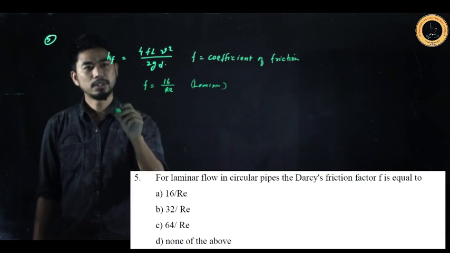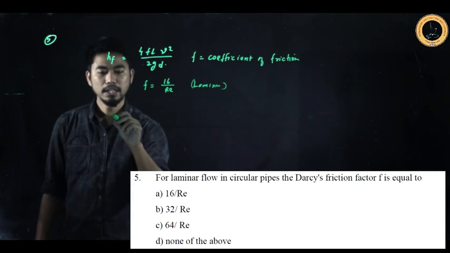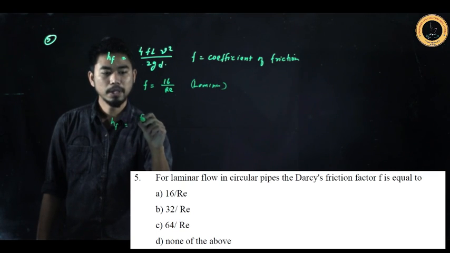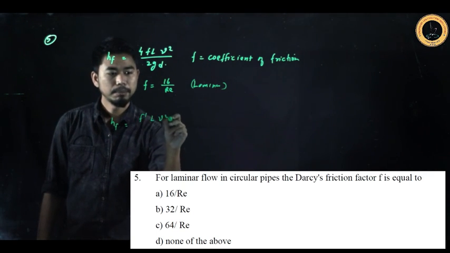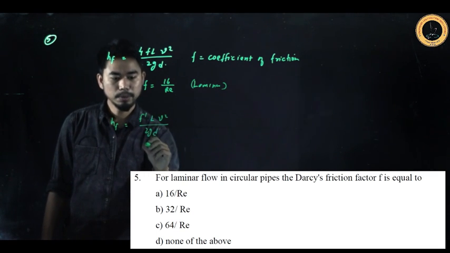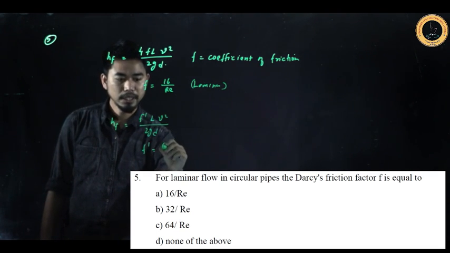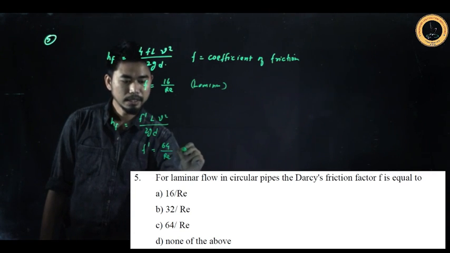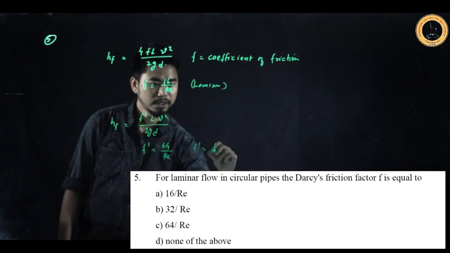But there is the modified Darcy-Weisbach formula. As per the modified Darcy-Weisbach formula, the head loss is F dash L V square by 2GD, and as per this formula, the F dash value is 64 by Re, and this F dash is your friction factor.